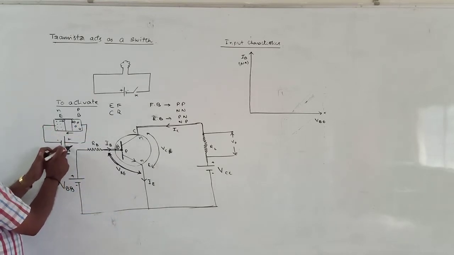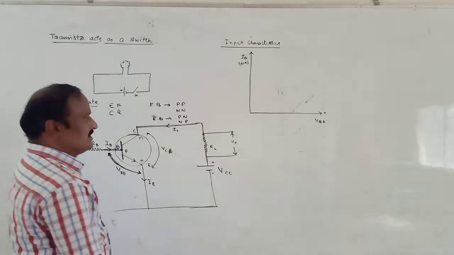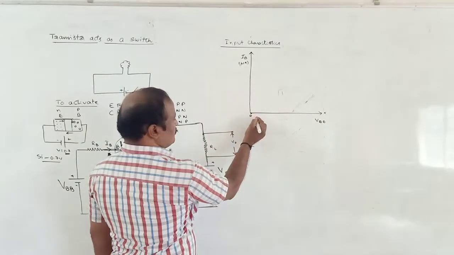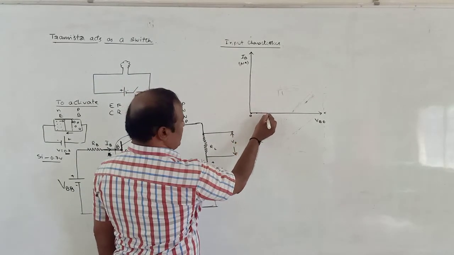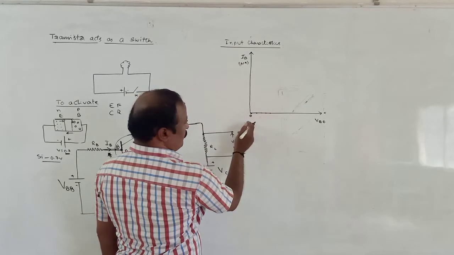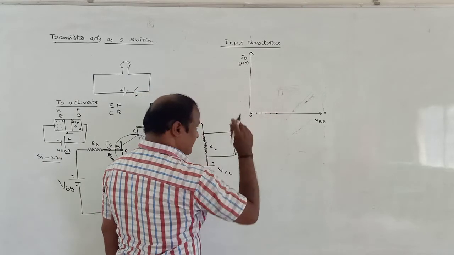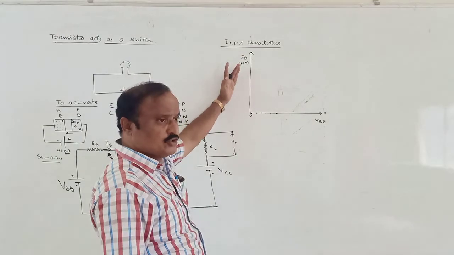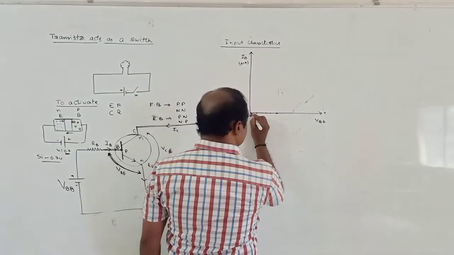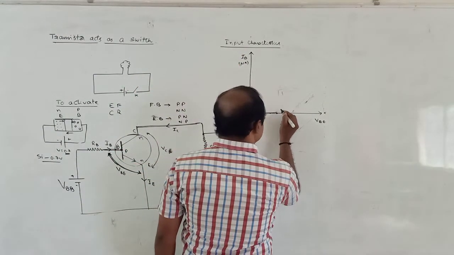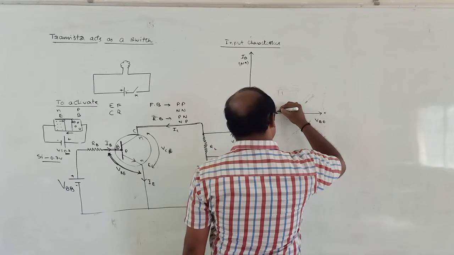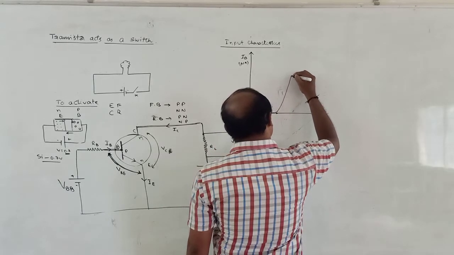If VBE increases through 0, 0.1, 0.2, 0.3, 0.4, up to 0.7, there is no current, IB is equal to 0. Above 0.7 volts, the current increases through the p-n junction diode linearly.